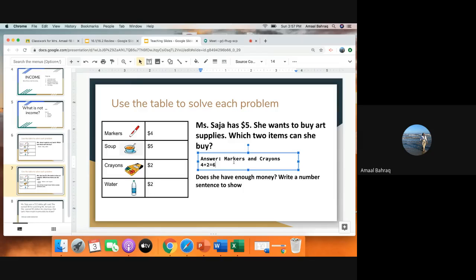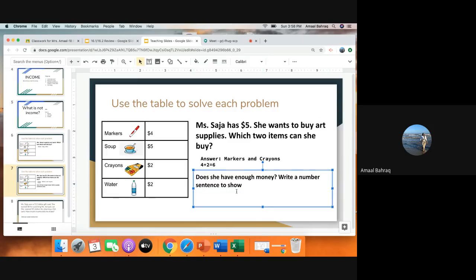Well, Miss Sedja has $5. Does she have enough money? Write a number sentence to show. Well, in order for me to check, what I would do is I would make a subtraction sentence. I would say that she needs $6. She can use $5. She would need one more dollar in order to buy her two items. So let's take a look at this again. The markers and crayons cost $6. She has $5. How much more money will she need? She will need one extra dollar in order to buy the markers and crayons.